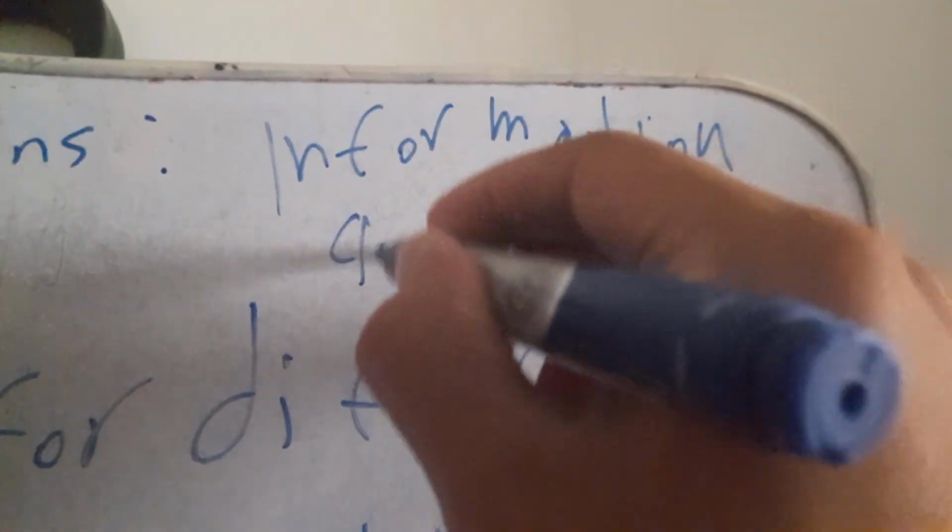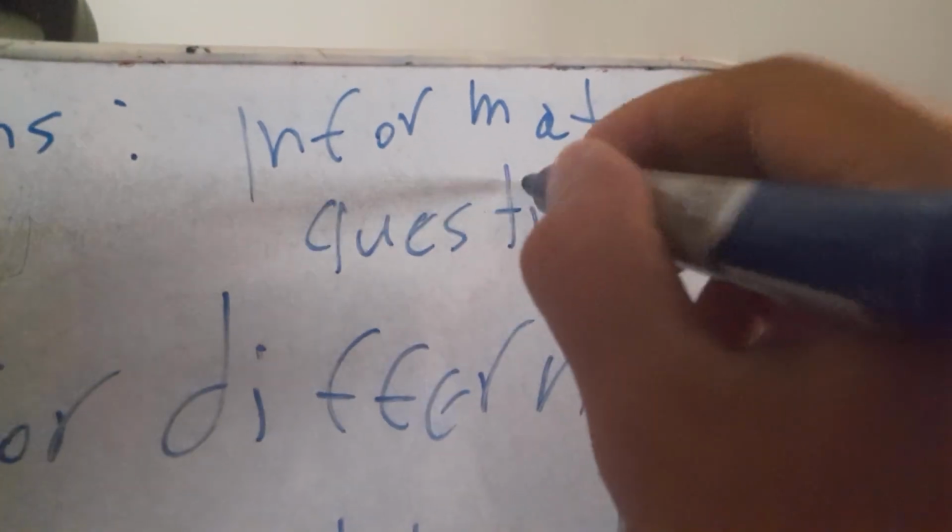Information question. We use them to ask about some clear information, and they use function words like how, where, when, why, and what. And they will have different functions.